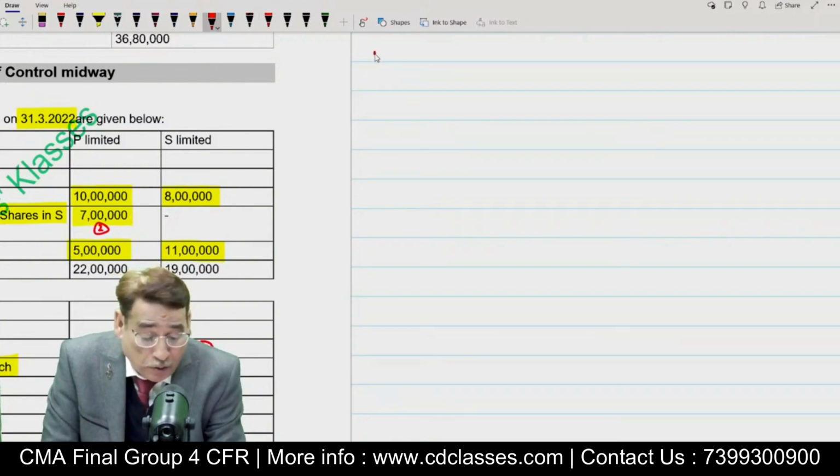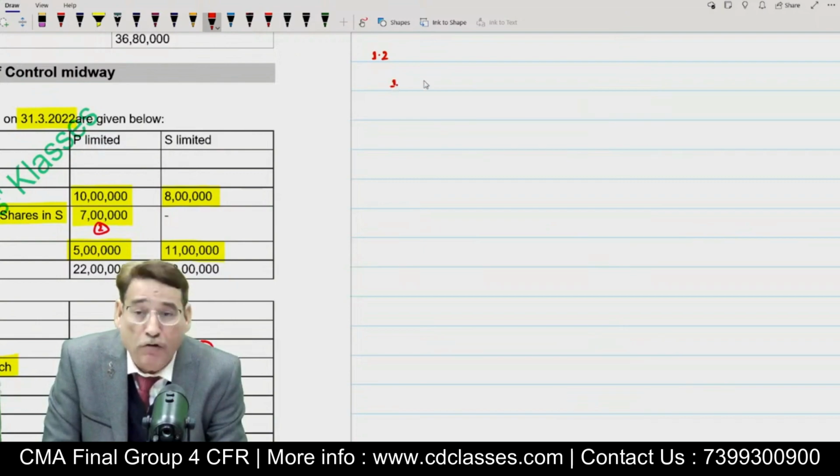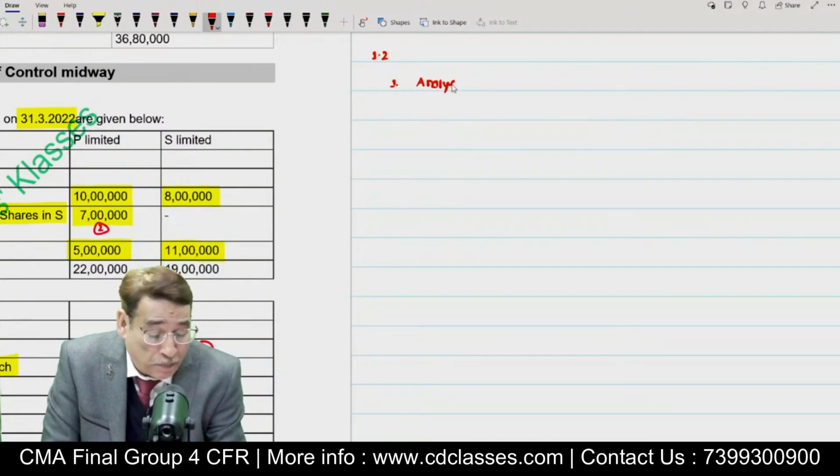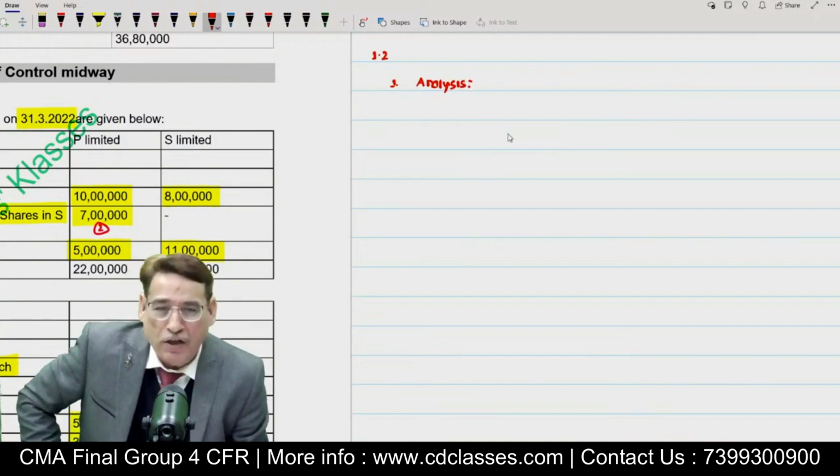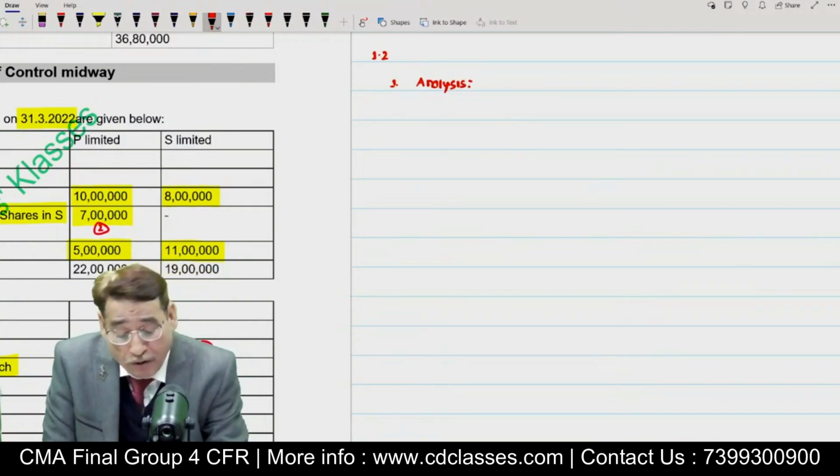So 1.2 is the question which we are beginning with today. And as usual, in the last session, I talked about this particular fact that first of all, we are going to do the analysis. If you remember, analysis. This is the first and foremost thing. And some of you might be thinking, sir, it is a wastage of time, why are you doing all these things? I know some of you might be feeling that way. But anyway, we start the session now.